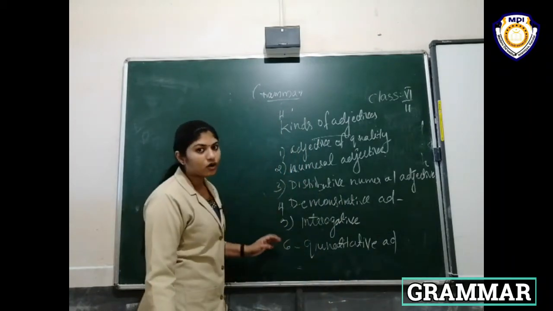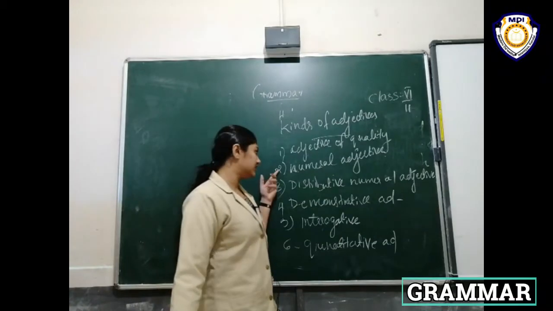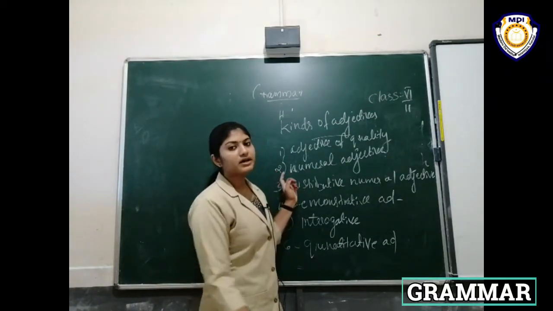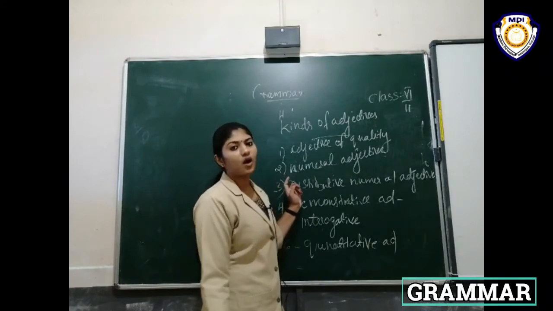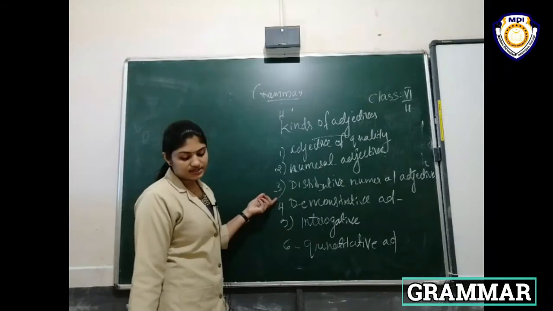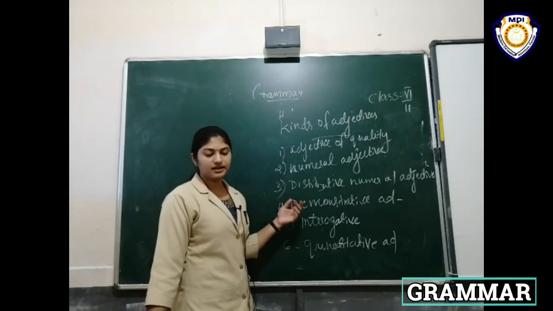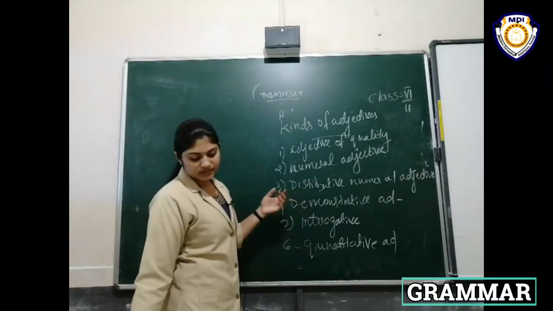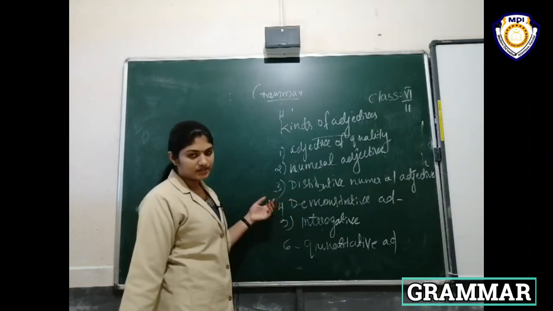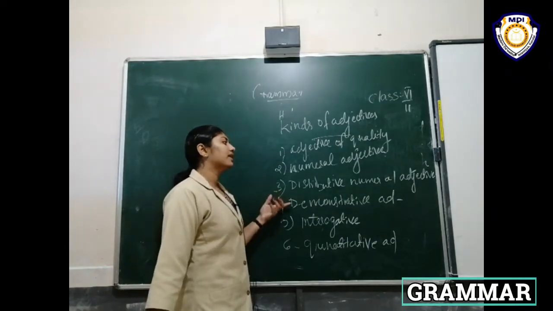Quality of a person, quality of a place, quality of an animal. That is adjective of quality. Then numeral adjective. Numeral adjective means it shows numbers. We can count nouns. Okay, that is numeral adjective. Then distributive adjectives: either, every, either. They refer to each one of a group of nouns. That is distributive numeral adjective.